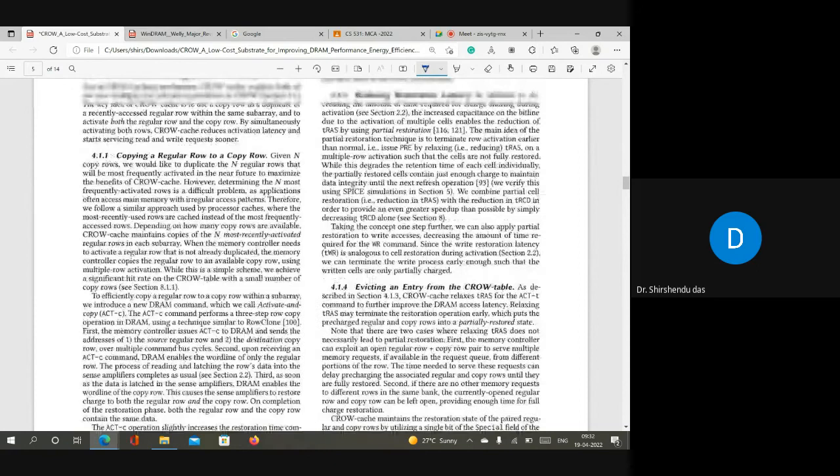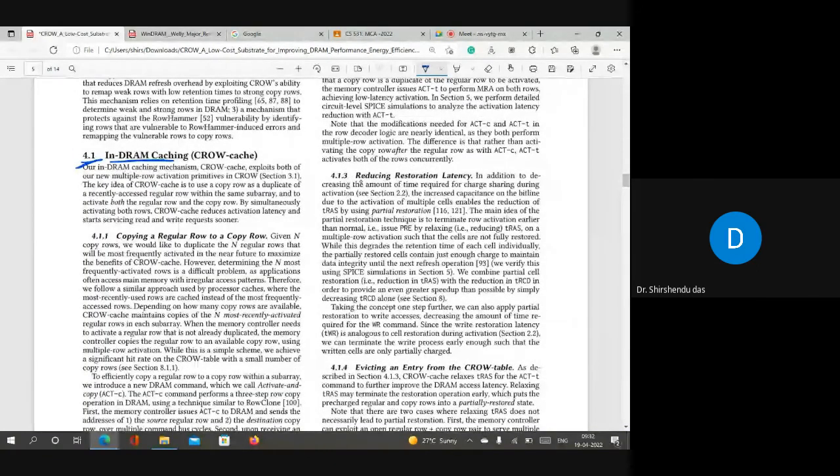And then another option they have said here is that you can also reduce the restoration latency. How? I think this point is related to the recorded lecture that I uploaded last week, where I explained a paper based on write restoration time. So here also they are saying that when we restore the charge back into the rows R1 and C1, it is not required to restore it completely, right?